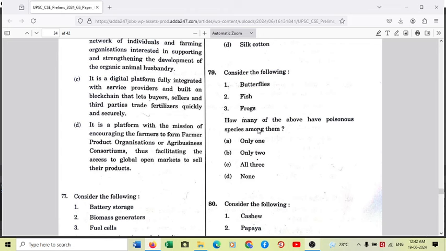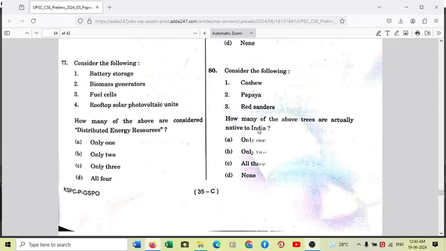And then coming to frogs, a couple of examples here: the poison dart frog, which is native to Central and South America, a brightly colored frog. Another example is the golden poison frog. So definitely frogs also have poisonous species. So the answer to question number 79 is very simple. The answer is C, which is all three. Moving to another question, 80.